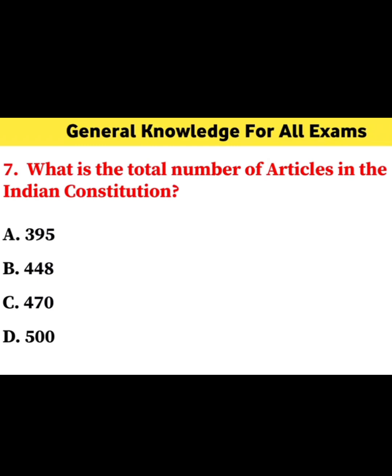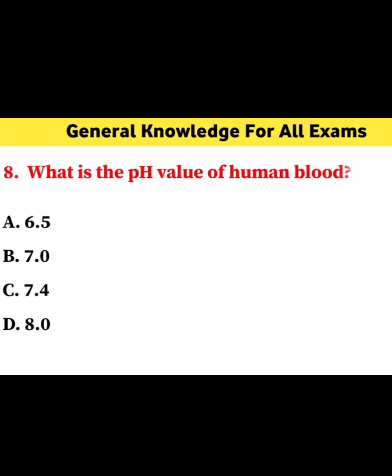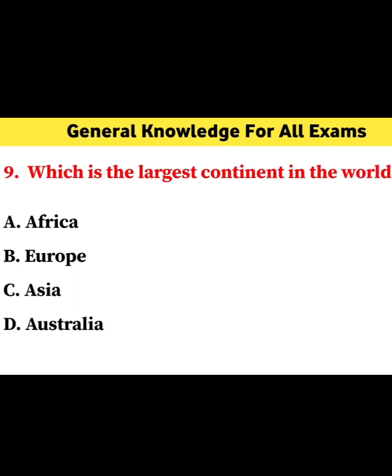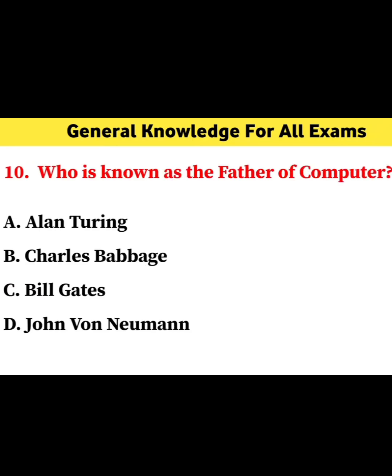What is the total number of articles in the Indian Constitution? Correct answer is 448. 8 number question. What is the pH value of human blood? Correct answer is 7.4. 9 number question. Which is the largest continent in the world? Correct answer is Asia.